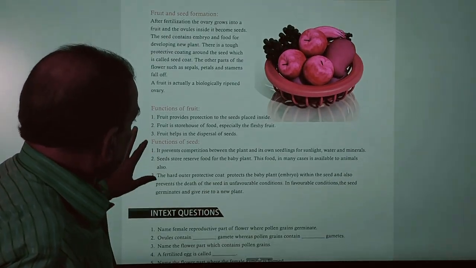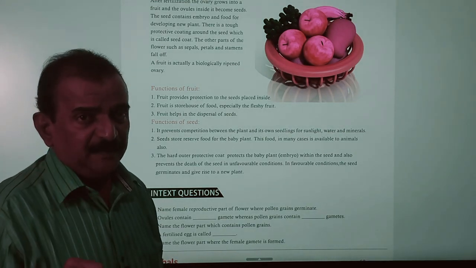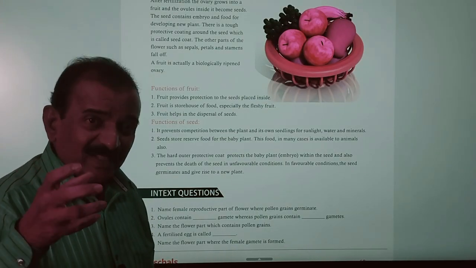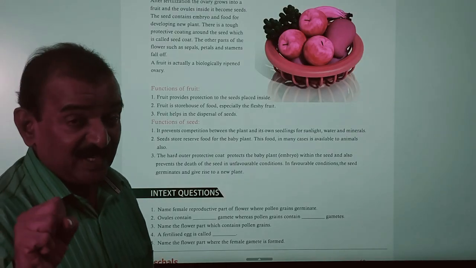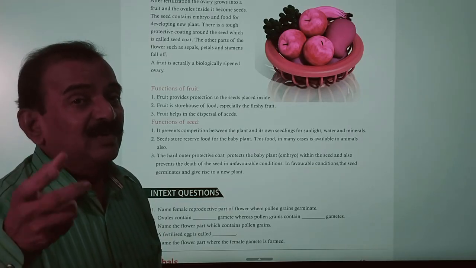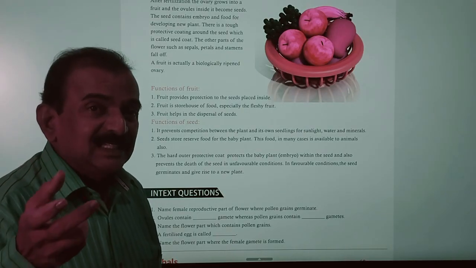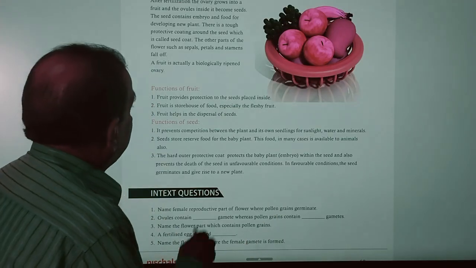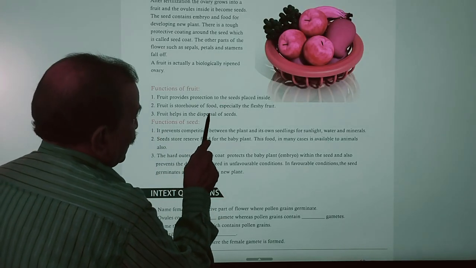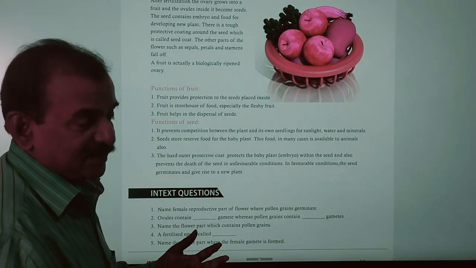Now you see here what are the functions of fruit. So I told you fruit is formed after fertilization, and ovary is developed into fruit, and fruit consists of food material for the baby plant, that is embryos which are present in the seed, and the embryos in the ovules are covered with seed coats. So in this way seeds are protected by means of seed coat. So here fruit provides protection to the seeds placed inside. Fruit is a storehouse for food, especially fleshy fruits, and fruit helps in dispersal of seeds.